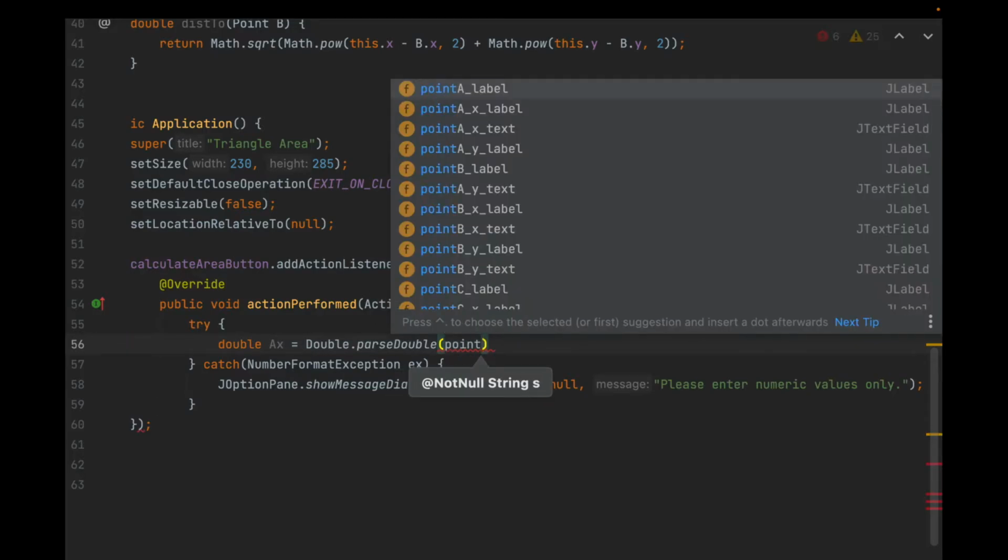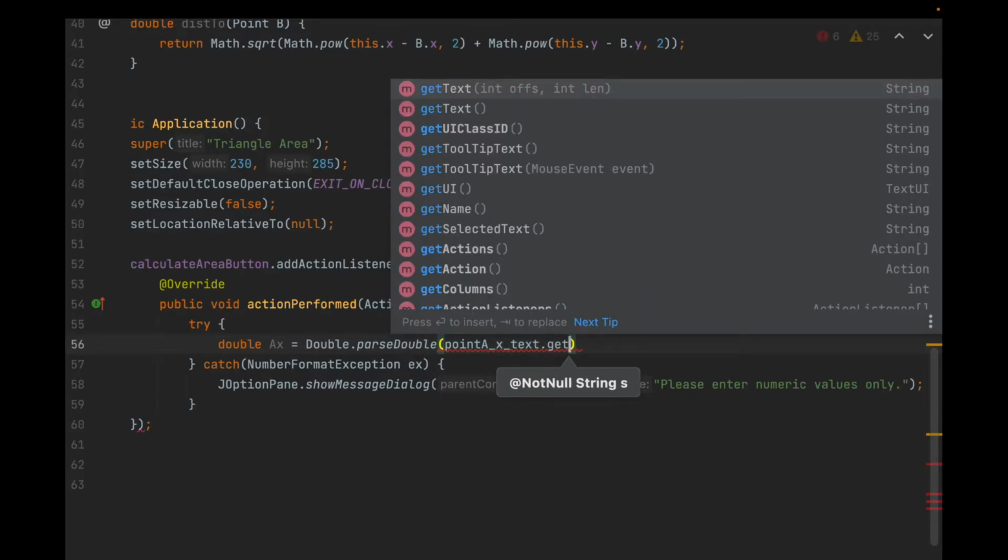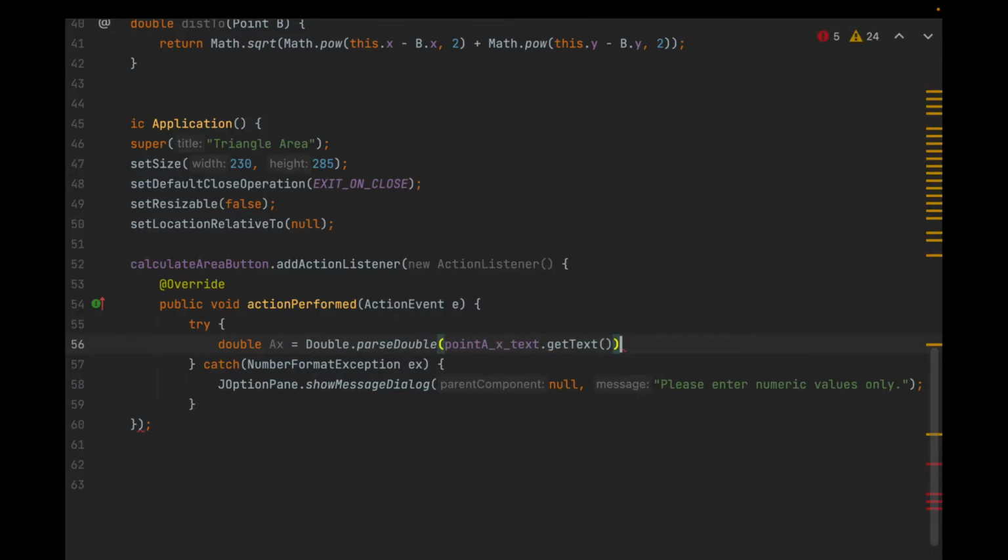And we'll say point A's x text dot get text. And that's how you get the text from the input that the user gave. So I'm going to do this again for the y value, and then for B's x and y values, and then C's x and y values.